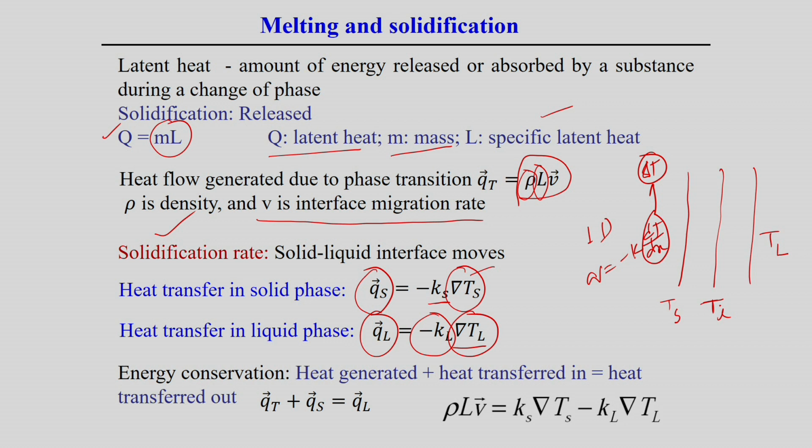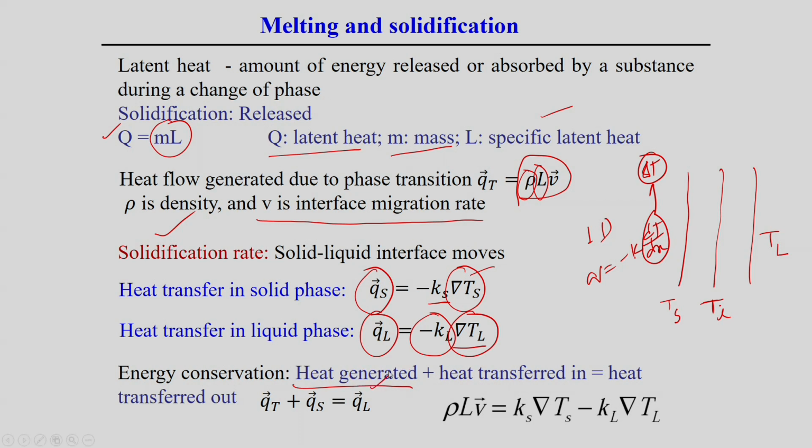Now, if we make the energy balance, or energy conservation, during the solidification process, it is simple: what is the heat generated? The heat generated due to the phase transformation is the latent heat we are manipulating during this transformation.